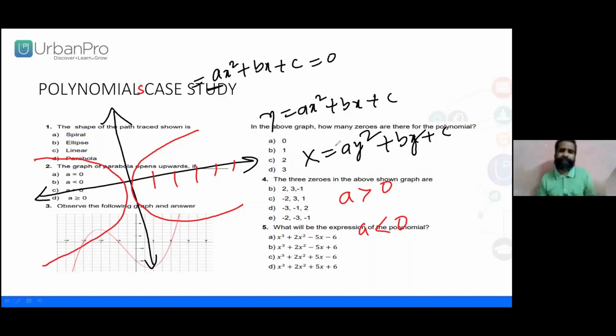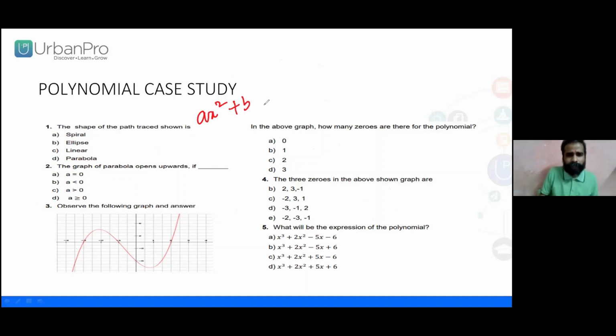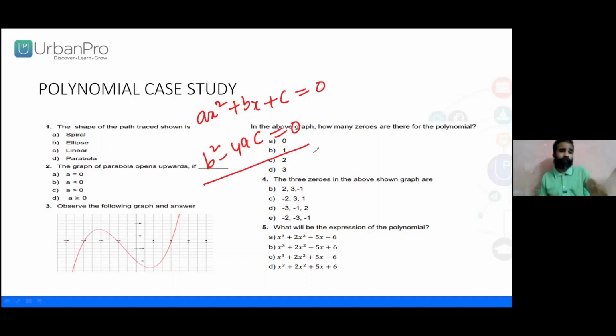Here the particular cases are there. Case 1, the discriminant we need to discuss. The polynomial is correlated with the quadratic equation. For example, ax square plus bx plus c, which is a quadratic polynomial, where b square minus 4ac is equal to 0. Then, sir, we are discussing the polynomial case, right? Why are you bringing the quadratic expression or quadratic equation? No, they are not irrelevant. We need to discuss the polynomial, which is a parabola, right?